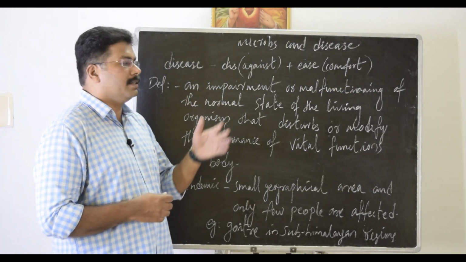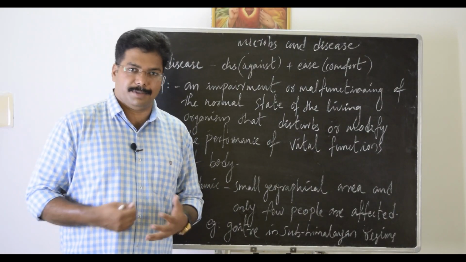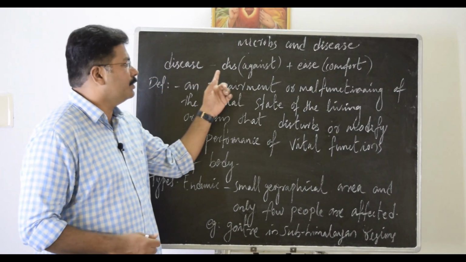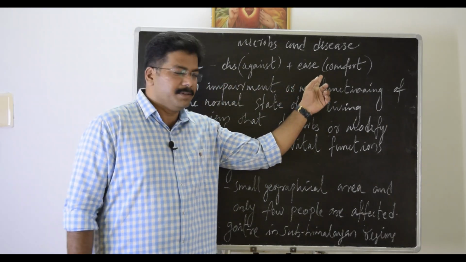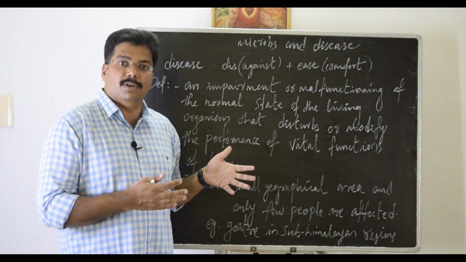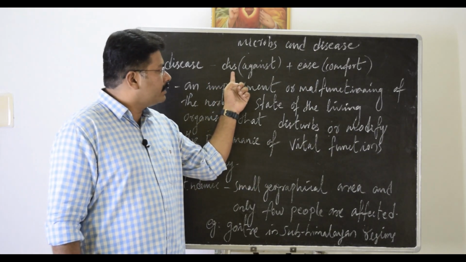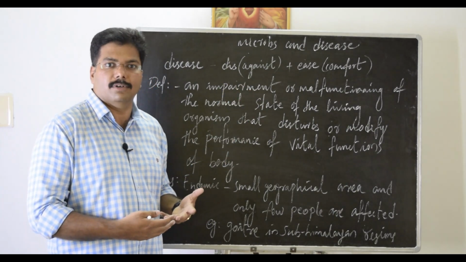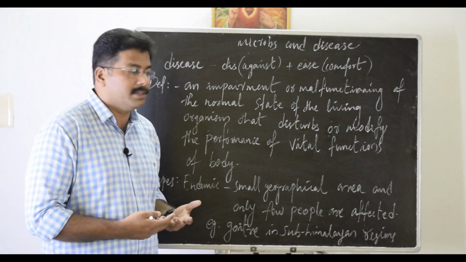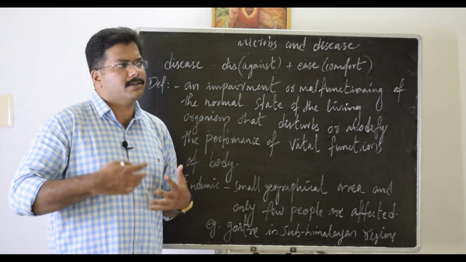The microbes and disease. Let's start with what is called a disease. Let's split the word into dis and ease. Dis means something against, opposite, like in the word dislike. When you add dis, it means against the word. Against what word? Ease. Ease means we are in a comfort zone.